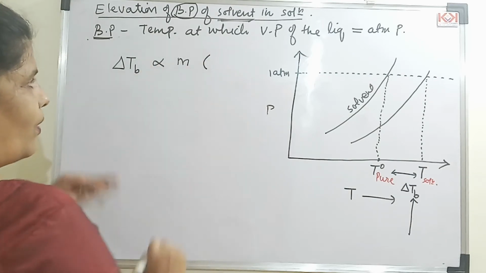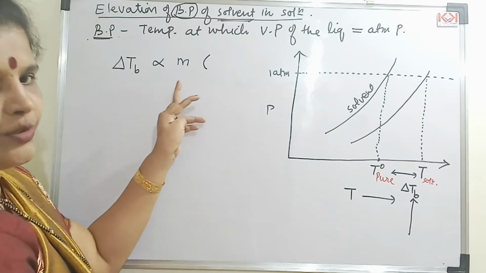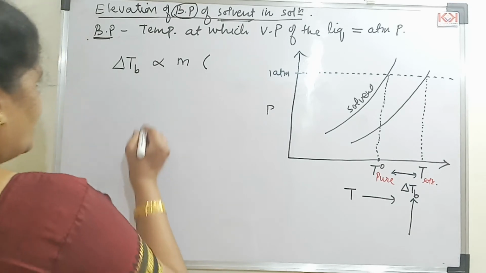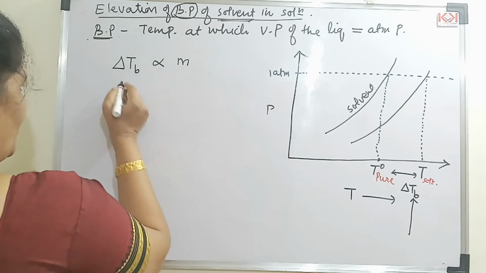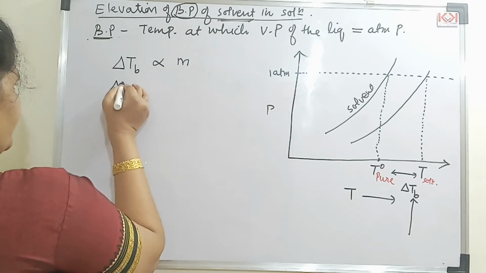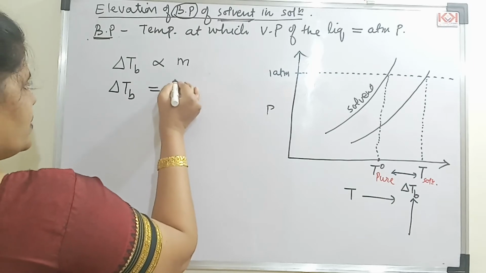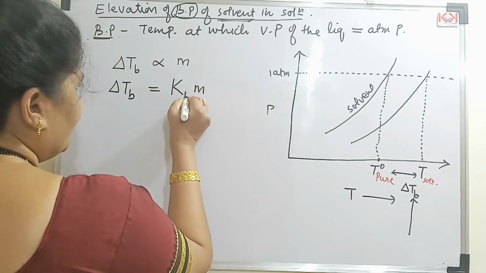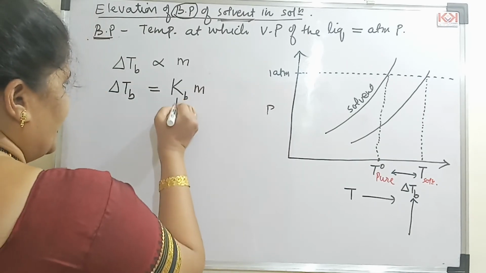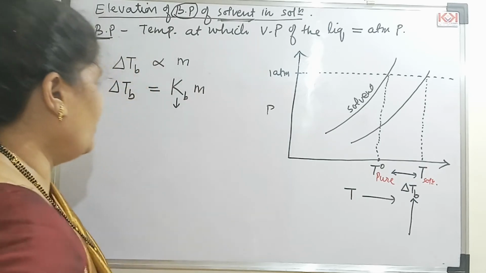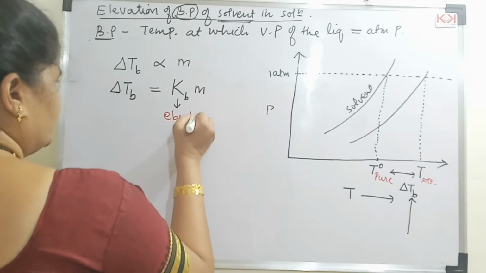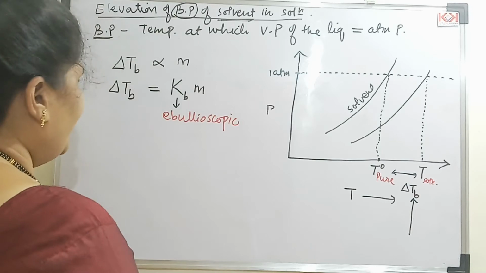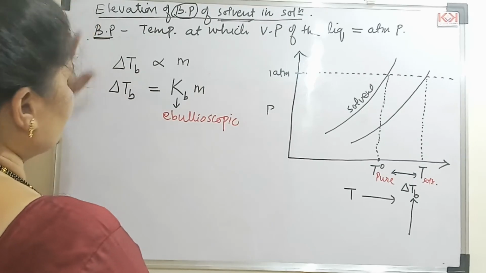This is according to thermodynamics, proved and experimentally confirmed, that this relation directly depends on molality. Now you know that we cannot keep the equation in this form, so I will remove the proportionality by a constant. So delta TB is equal to a constant, that is K, into M. Now this K we are studying for boiling point, so I will write this as KB. This KB is called the ebullioscopic constant, or the constant for elevation of boiling point.